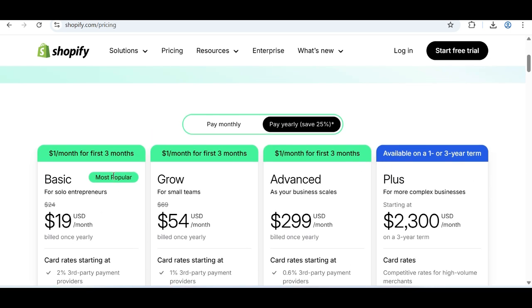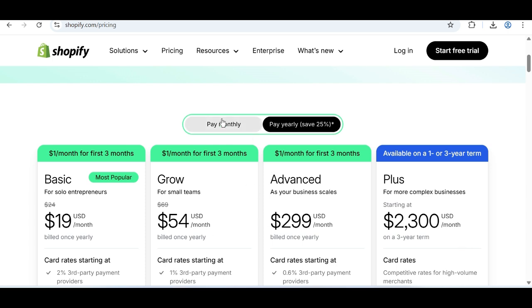So this is the most popular, which is the basic plan for solo entrepreneurs or small entrepreneurs, and also this growth plan for small teams. You can decide to go for the growth plan or the solo entrepreneur plan. It all depends on which one you're going to select, and the one you select is going to help you.